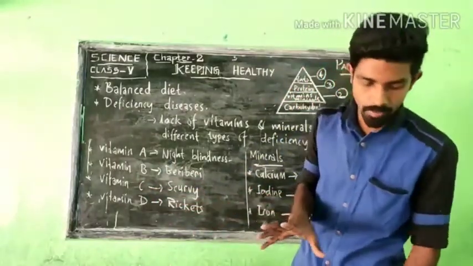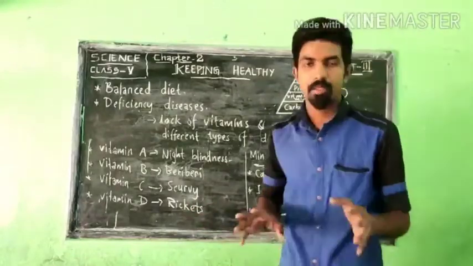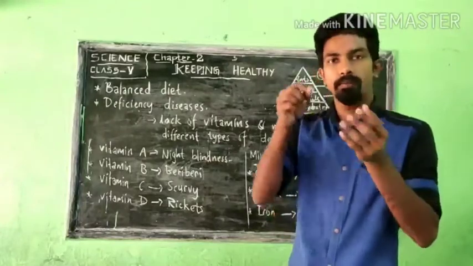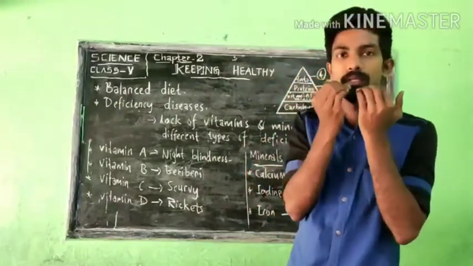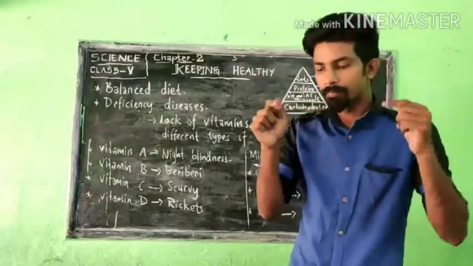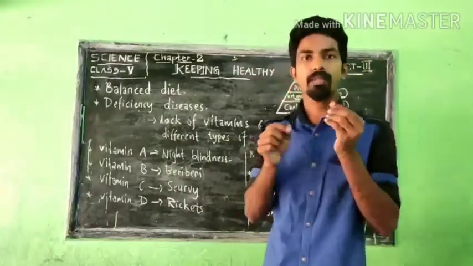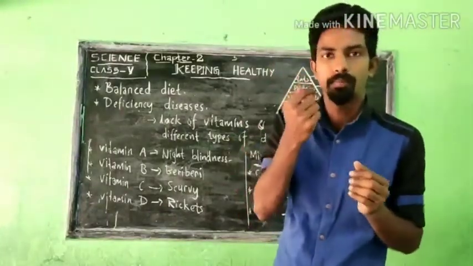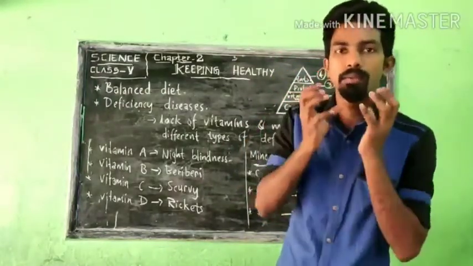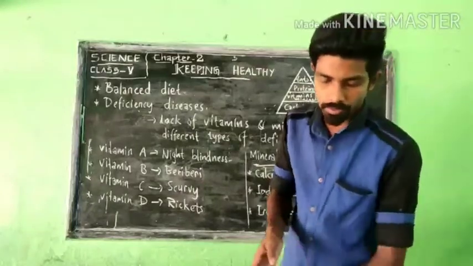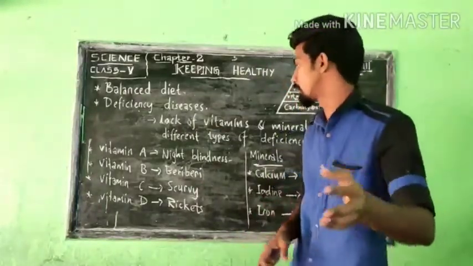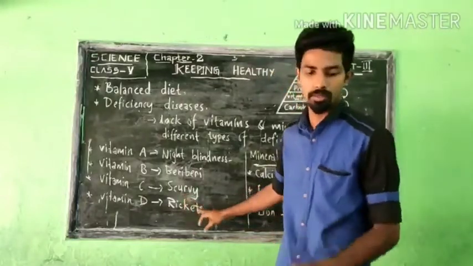Scurvy is a type of disease which affects our gums, the part in the mouth where the teeth sit together. That place which holds the teeth is the gums. Blood will come out from there. That type of disease is called scurvy.